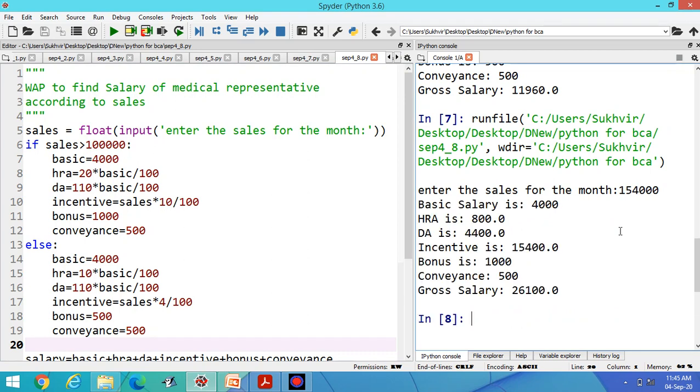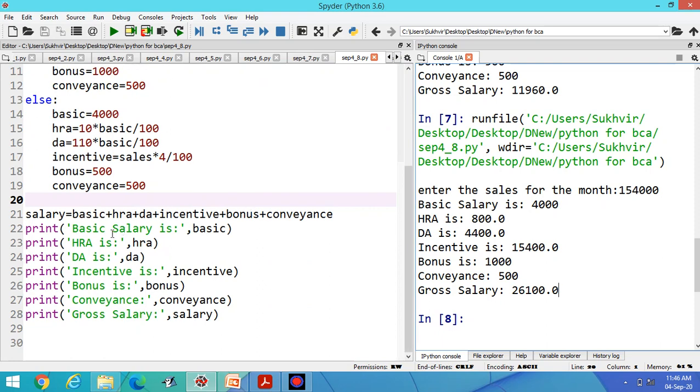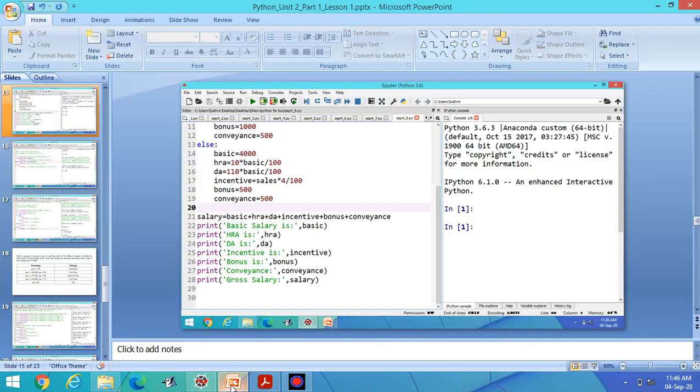Suppose I enter 1,54,000. You can display the contents accordingly. Now, bonus is 1,000 and conveyance is 500. Gross salary is 26,100 and basic salary 4,000. HRA is 800. According to this, you can print the data. Basic salary, HRA, DA, incentive, bonus, conveyance, gross salary, everything is there.